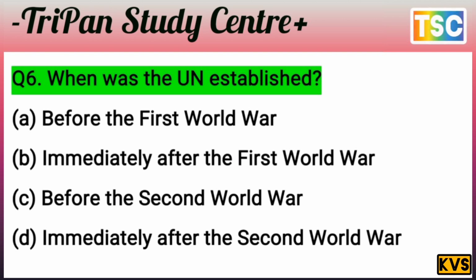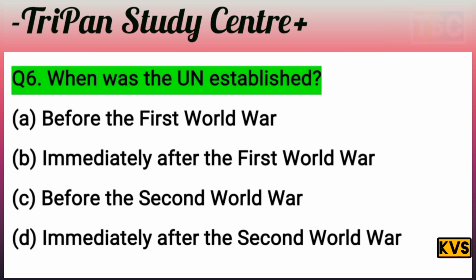Let's see the next, sixth question. When was the UN established? That's an important question here. A, before the First World War. B, immediately after the First World War. C, before the Second World War. And D, immediately after the Second World War. The UN was not established in the First World War, which means A and B are eliminated here. The options are only C and D.